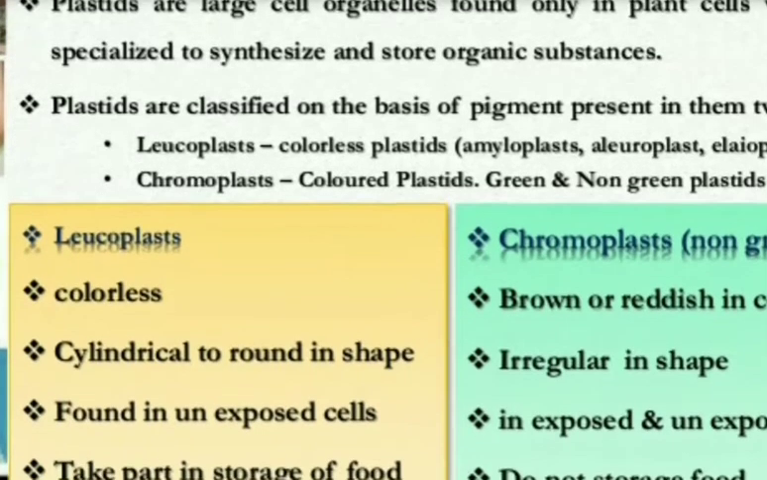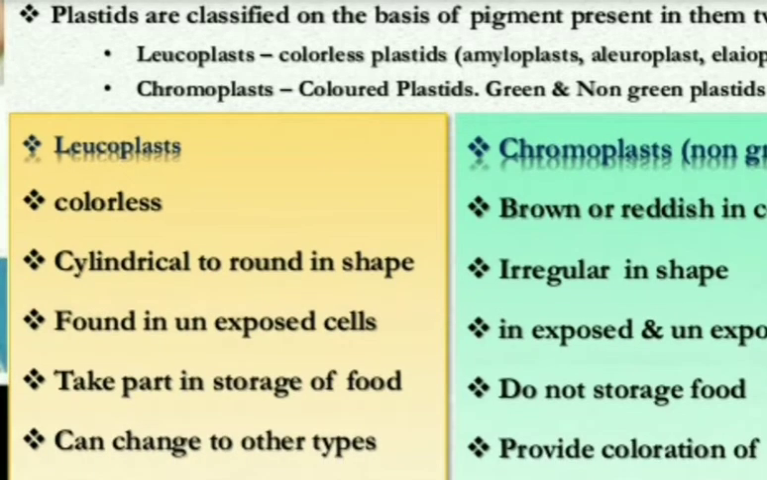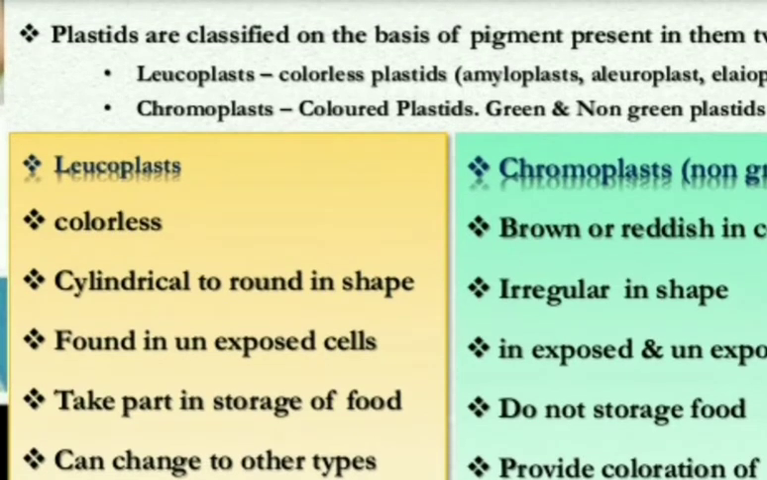So many times the question comes: what is the difference between leucoplast and chromoplast? So the first difference is leucoplasts are colorless, and chromoplasts can be green, brown, or reddish. In chromoplast we can have one more classification, that is chloroplast. You must have heard the word chlorophyll. Chlorophyll is the raw material required by plants to prepare their food, isn't it? So what does it contain? It contains chloroplast. It is deposited inside the chloroplast.